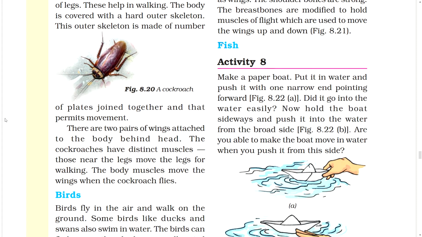The cockroach has distinct muscles. Those near the legs move the legs for walking. The body muscles move the wings when the cockroach flies.